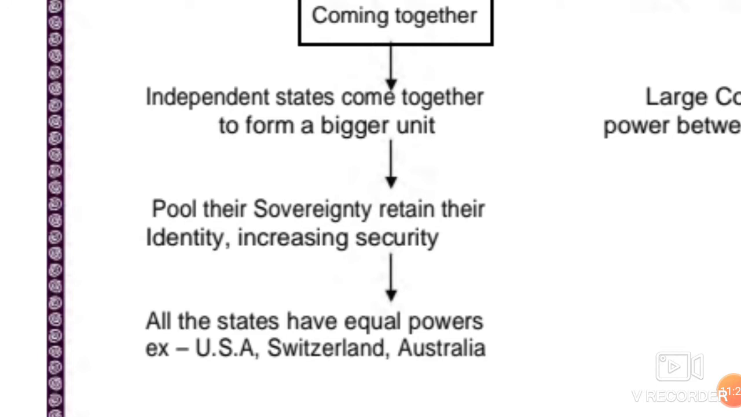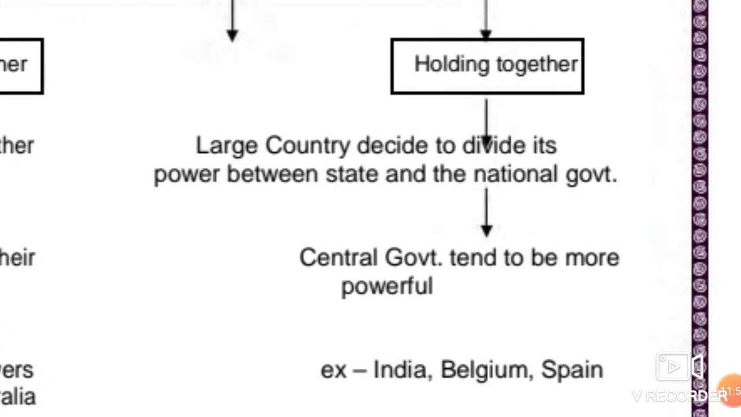Children, a very specific feature related to coming together is that all the states, irrespective of their size, irrespective of their regionality, irrespective of their resources, would be treated equally. There would be no discrimination when they decide to be part of a nation. All of them would be considered equal. Is it okay? Clear? Now we move to the next type of federation, that is holding together.